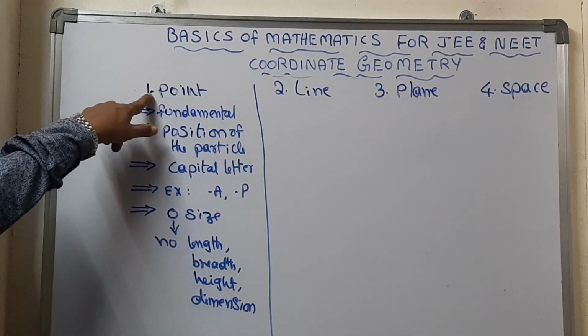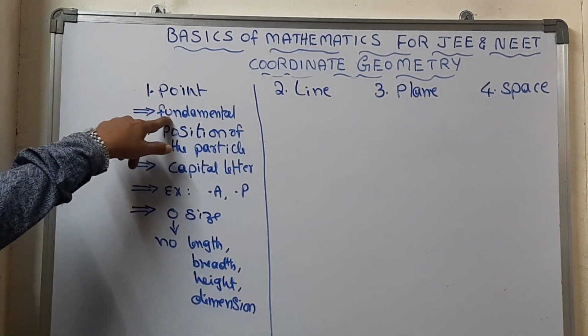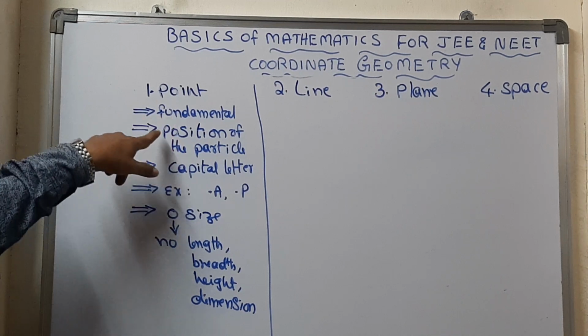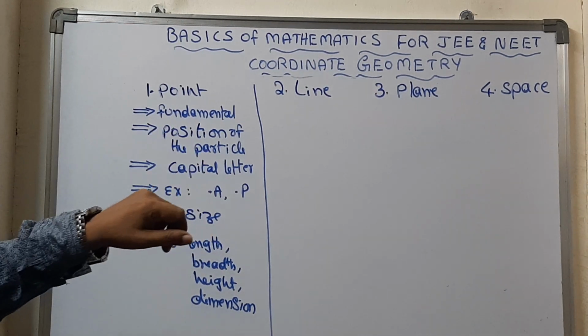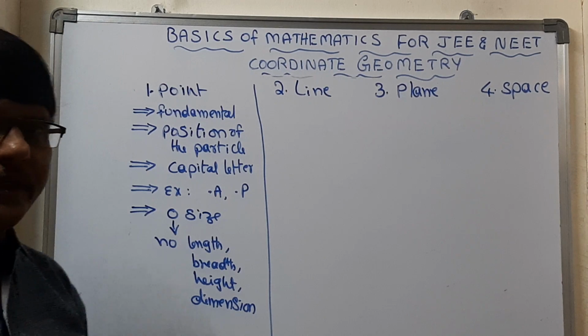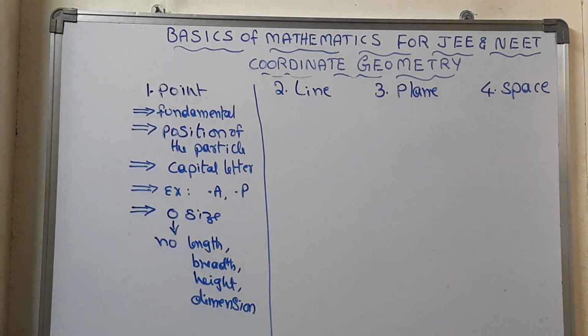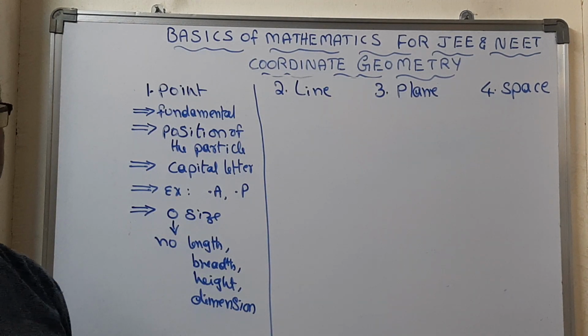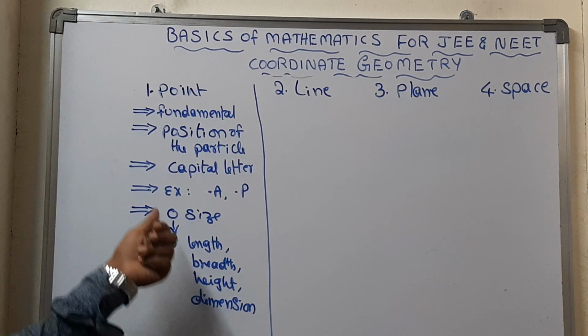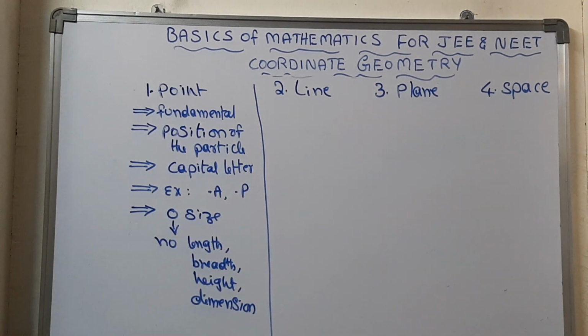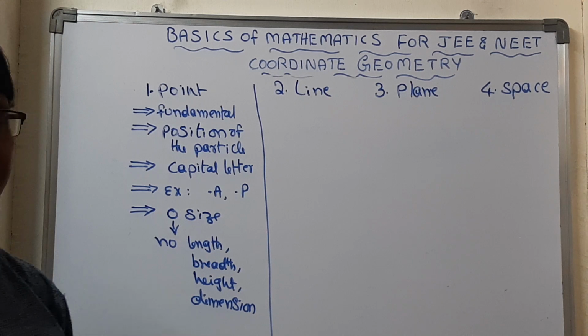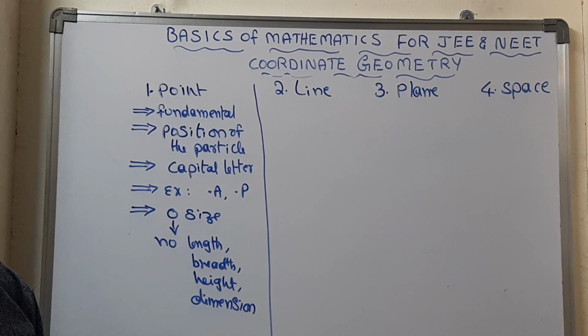Again, a point is the fundamental concept in mathematics. It tells about the position, or location, of any object. It is denoted with a capital letter, and it has zero size, meaning no length, no breadth, no height, not even any dimension.